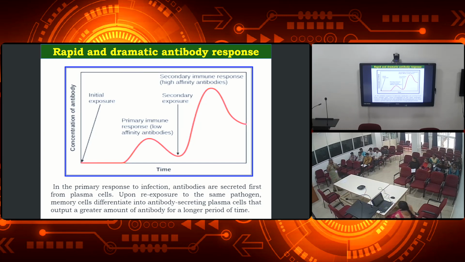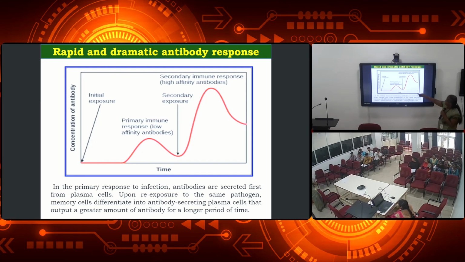When the pathogen first enters, this y-axis is the concentration of the antibody, showing how the antibody concentration increases when the pathogen enters our body over time. In the slow primary immune response, the first time, only a few antibodies will be produced, and moreover they will have low affinity towards the pathogens.